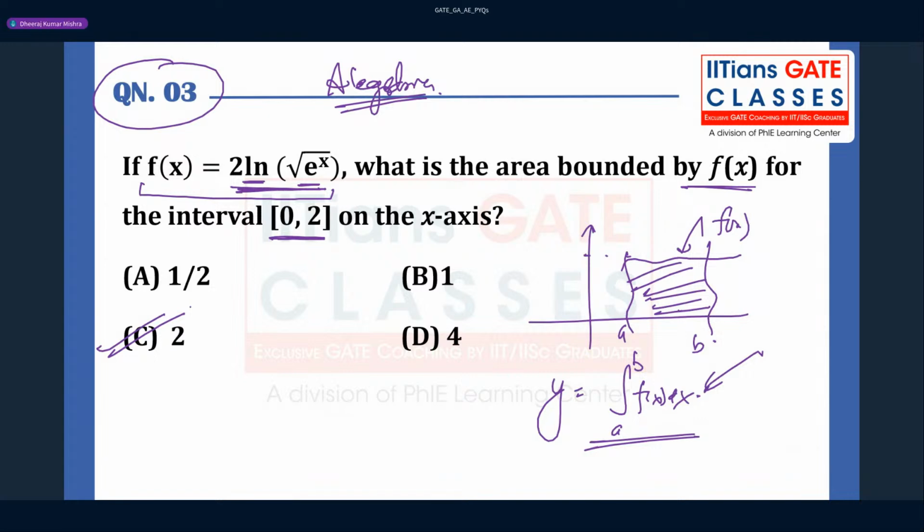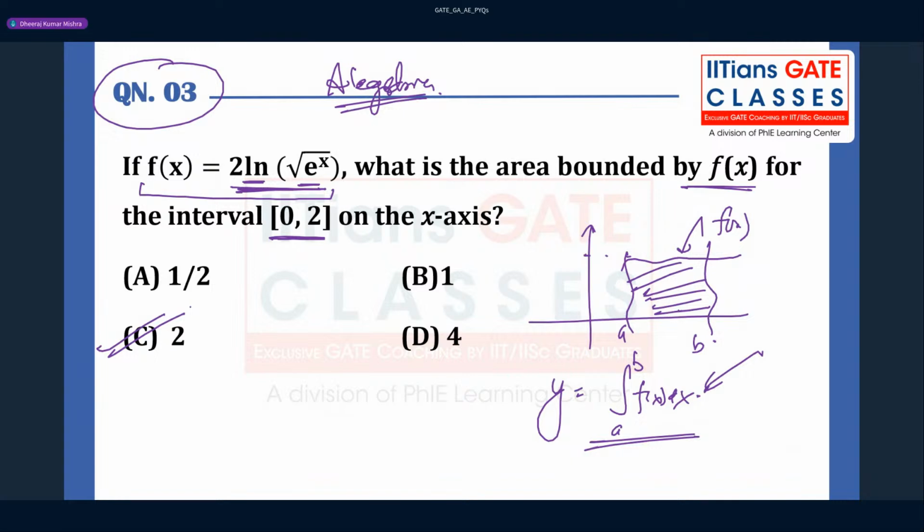So the moment you read the question, don't start computing the integral, guys. Think about the given function. There might be some clue hidden in the function that you have to identify. And whenever ln and e raised to power x are given, they are enemies of each other, you know, they cancel each other. That is very important.